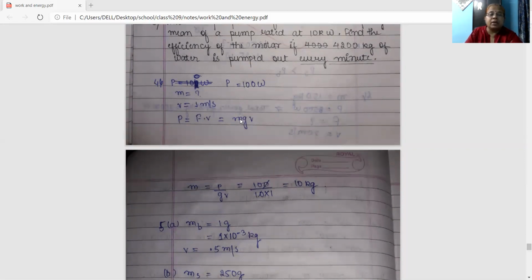Substitute the values. M you want to find, leave it here, and g and v will go below the power. So m equals P by gv. Substitute the values. Power is 100, g is 10, and velocity is 1. So 10 will get cancelled. What is left? 10 kg.